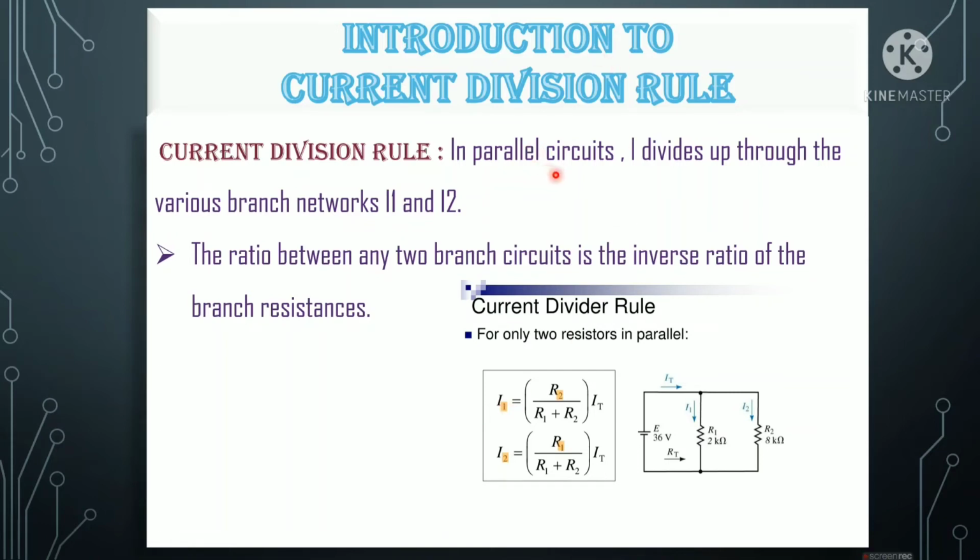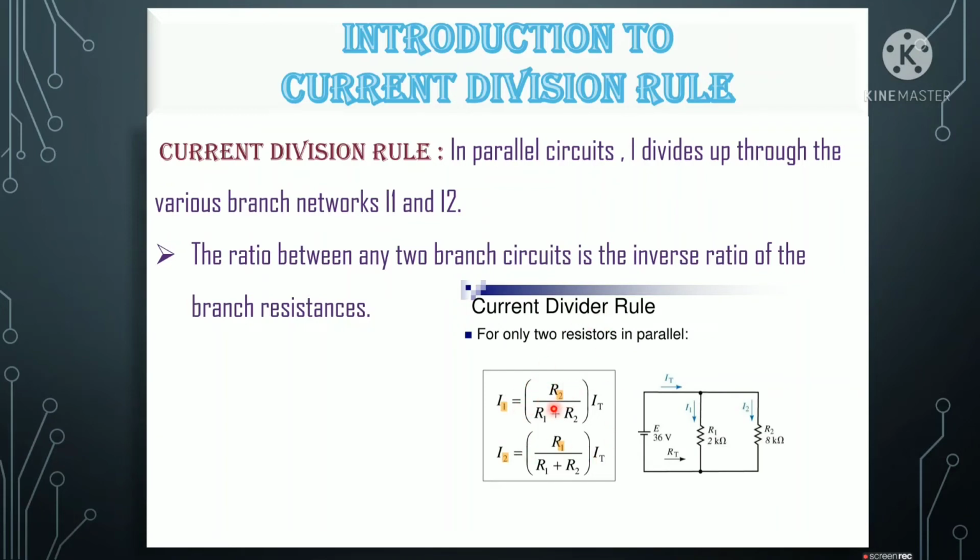Going to the definition, in parallel circuits, current divides up through various branches, that is I1 and I2. The total current IT divides up: here I1 is going to be divided, and here I2. The ratio of any two branch currents is the inverse ratio of the branch resistors. The CDR has only two resistors in parallel. Since we have seen that for calculating V1 across R1, we take V1 equal to R1 by R1 plus R2 into total voltage.